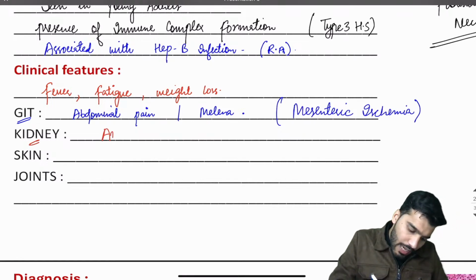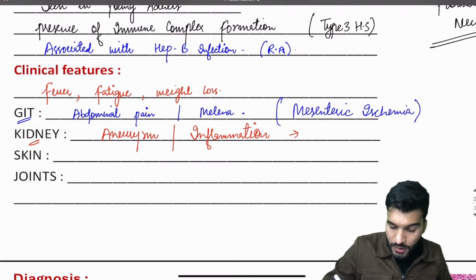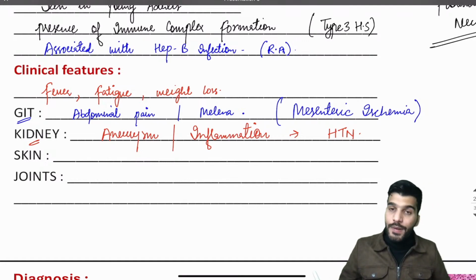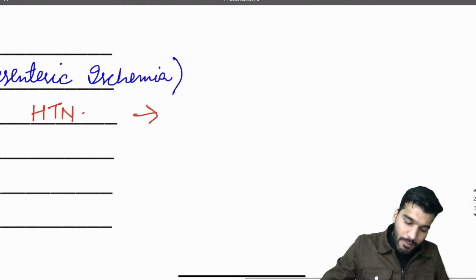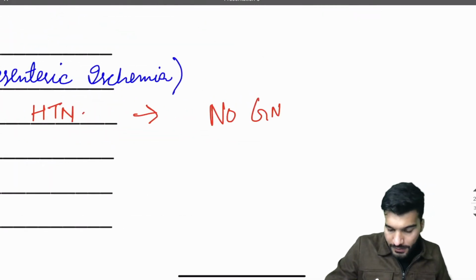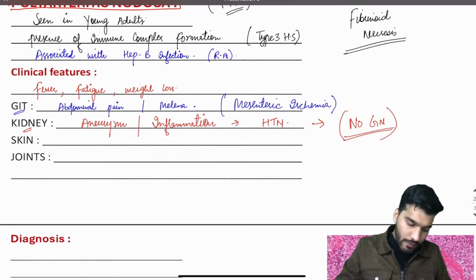Then if kidneys are involved, remember there can be aneurysm, there can be inflammation, and eventually it will lead to hypertension. But remember, kidneys are involved but there is no glomerulonephritis.